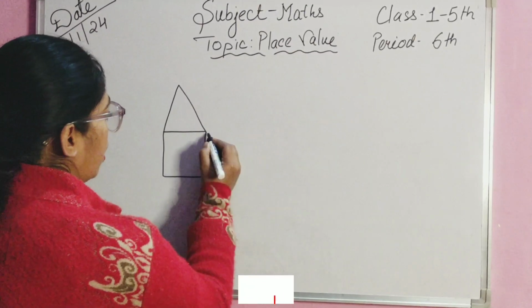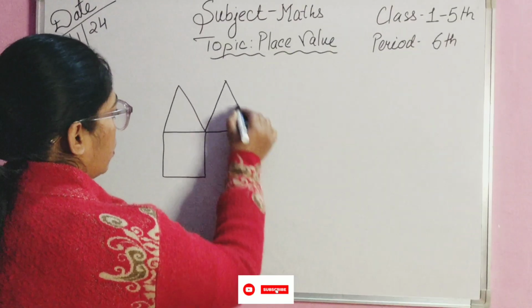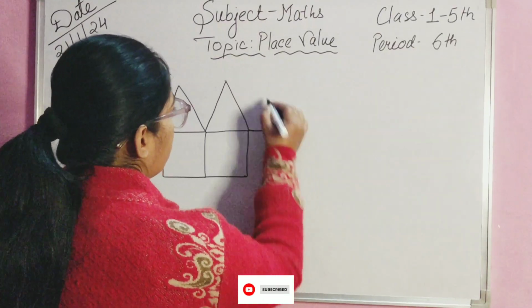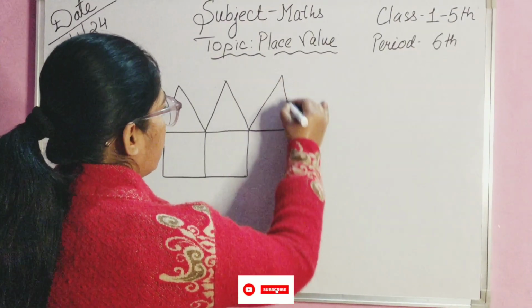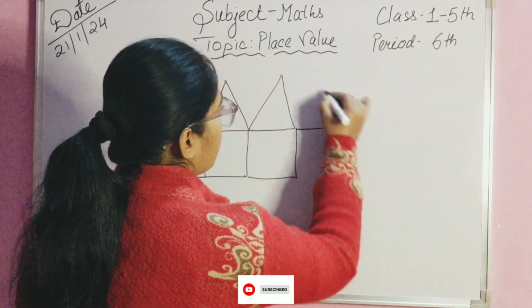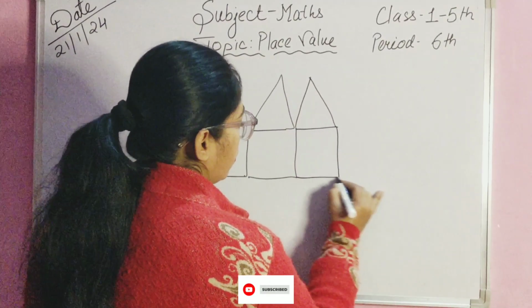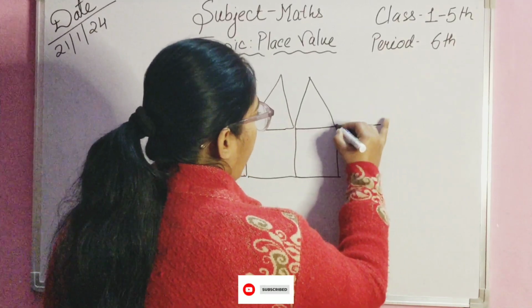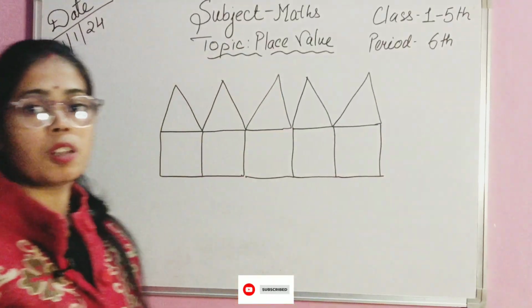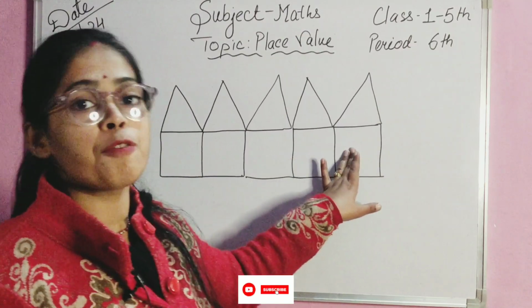Then again another house, two, three, four, and 5. You can see on the board I have drawn 5 houses: 1, 2, 3, 4 and 5.